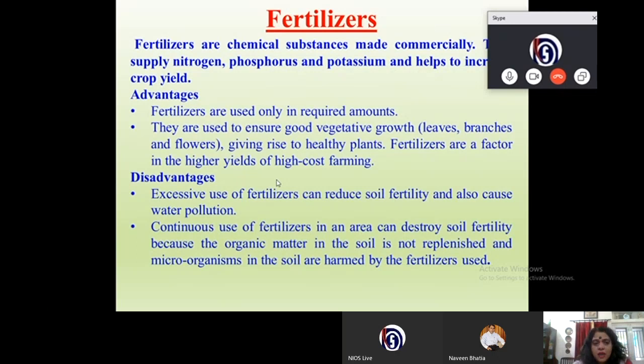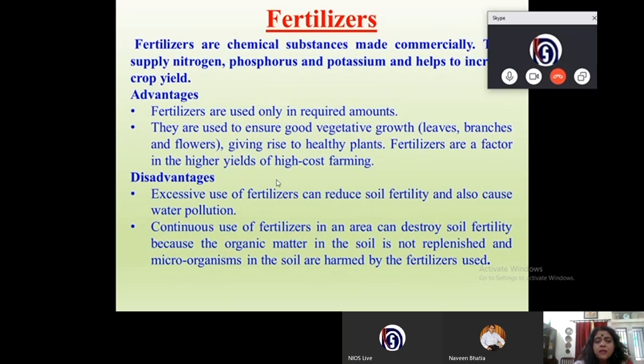Fertilizers are full of nutrients, so they dissolve faster and provide the nutrients to the plants faster than the manures. They are used to ensure good vegetative growth. For example, plants are provided with urea as a fertilizer, which ensures the growth of leaves and branches in the plant, and it also gives rise to healthy plants.